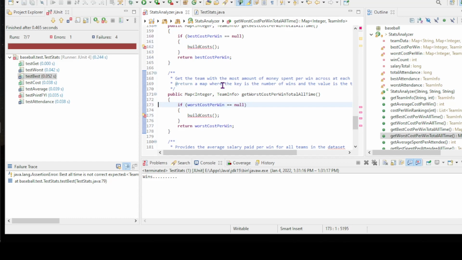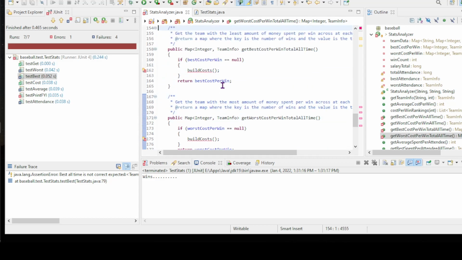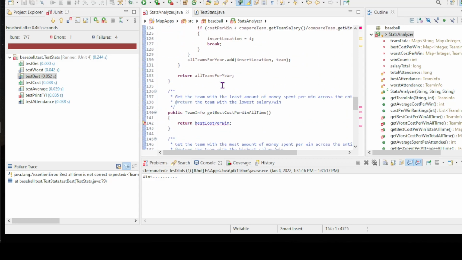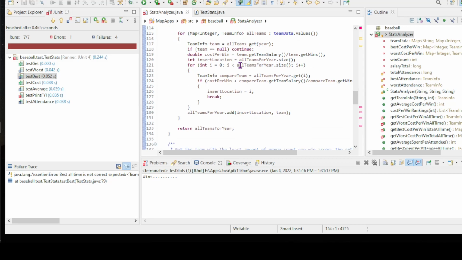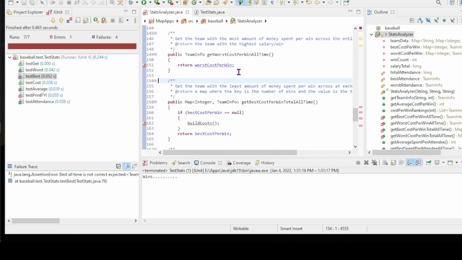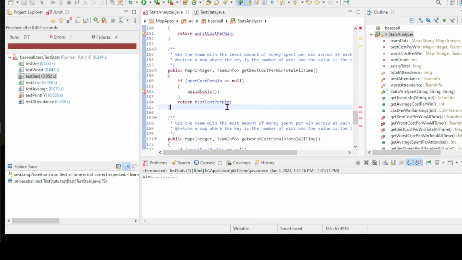So whichever one of those gets called first, I'm gonna go build the costs for both of them because I'm gonna have to loop through all my data anyway. So I might as well figure out both sides of the coin as it goes. Now, this very much relates back to what I was doing up here. So I could, in theory, build all this data at once at any point I want to.